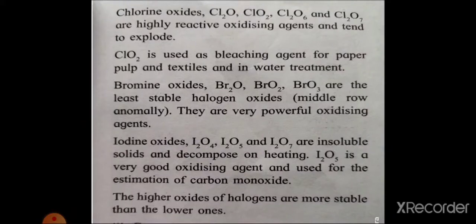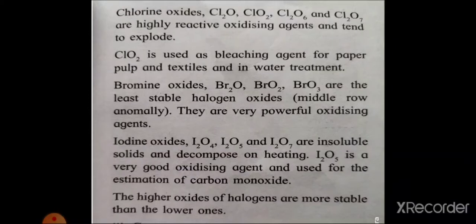This ClO2 is used as a bleaching agent. Chlorine dioxide is used as a bleaching agent for paper, pulp and textile, and also in water treatment. Bleaching agent means these chemicals are used to remove color from fabric or fiber, or to clean or remove stains. These reagents are called bleaching agents. This ClO2, chlorine dioxide, is used as a bleaching agent in the paper and pulp industry and also in textiles.